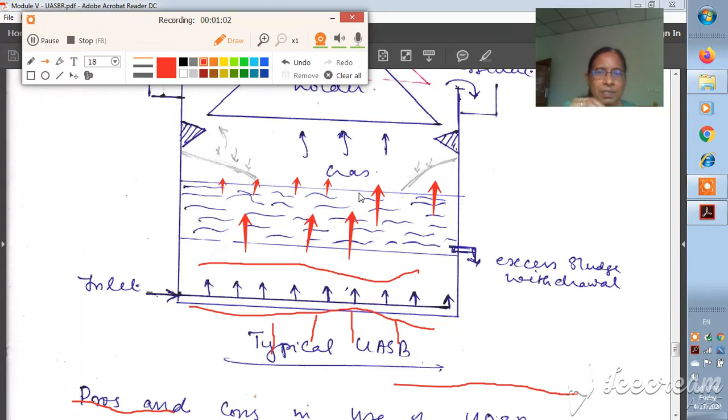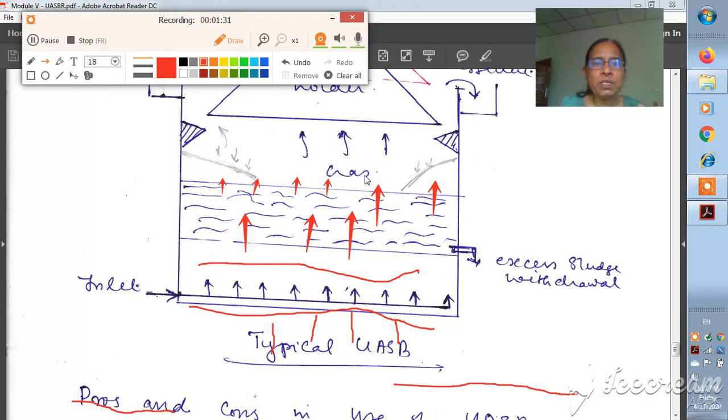bacteria, and these decomposed organic particles are now in the form of a flock, and the gases which are formed during this reaction are stuck to the surface of the particles, that is, the flocks. And what will happen when it is attached to the surface of a flock? It will lift, by the flock itself, it is lifted up.